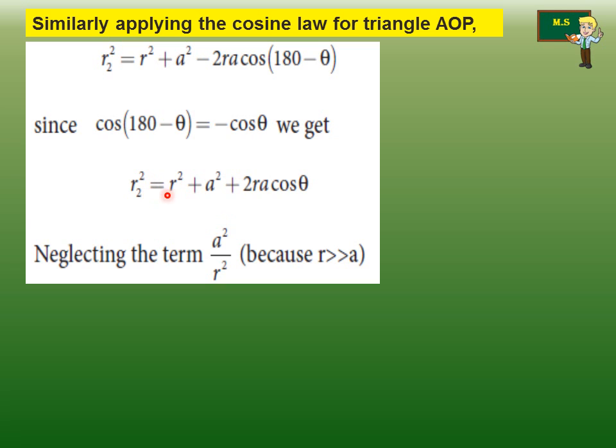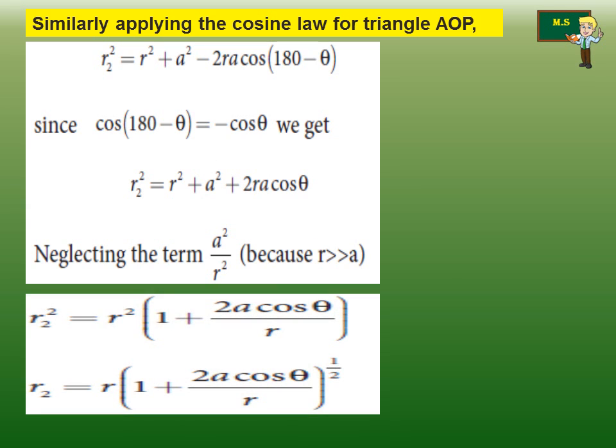So r2 square is equal to r square plus a square plus 2ra cos theta. Neglecting the term a square by r square, because r is very much greater than a, we can put r2 square is equal to r square into 1 plus 2a cos theta by r, as in equation number 2.